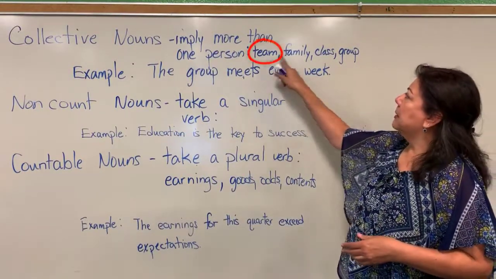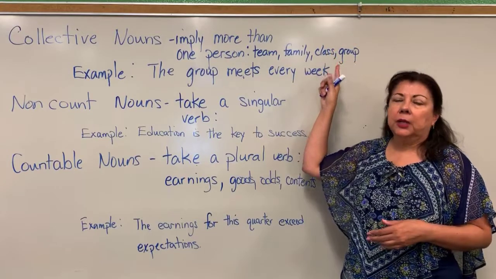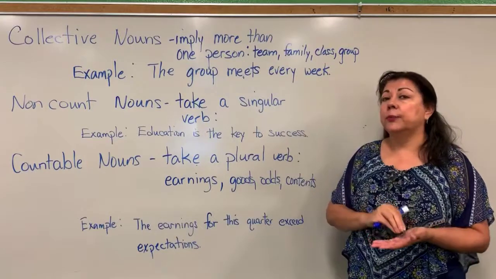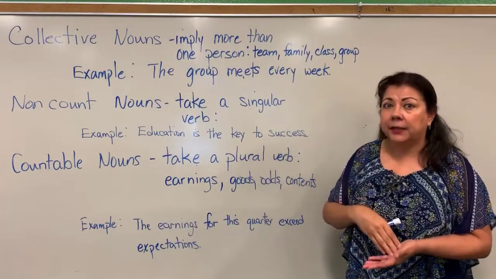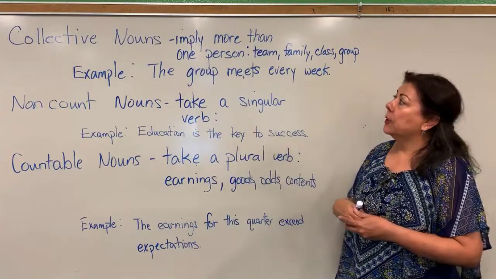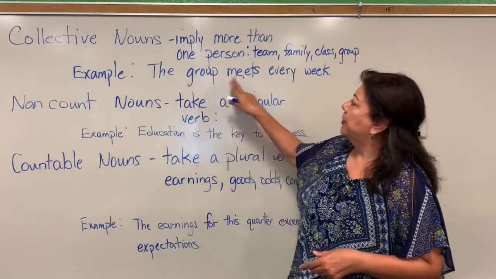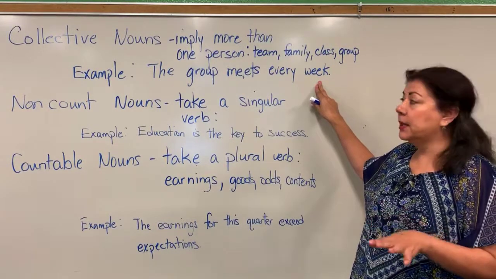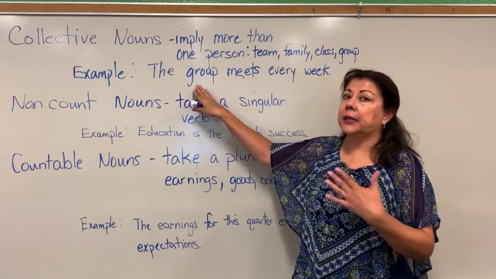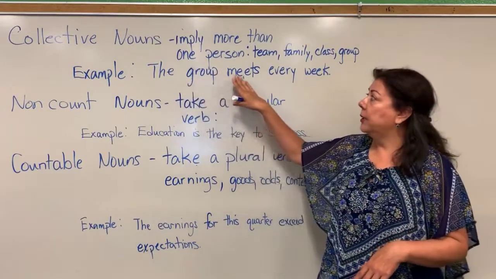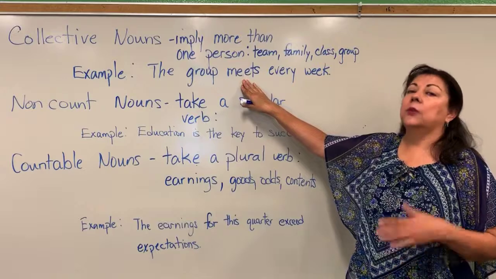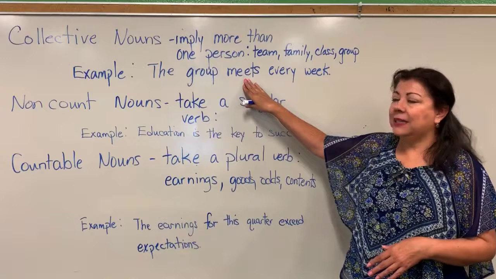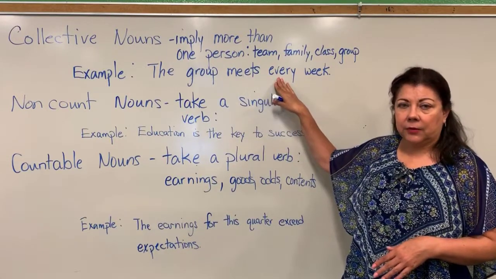For example, team, family, class, and group. Those are considered collective nouns, all right? They're implying that there's more than one person in a team, in a family, in a group. So here we have "The group meets every week," right? So what is the subject here? We have "the group." It's a collective noun. So what are we going to do with the verb? We're going to add an S because it takes a singular form. So "the group meets every week," okay?